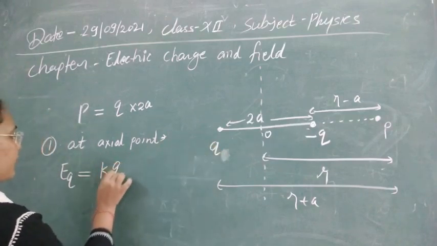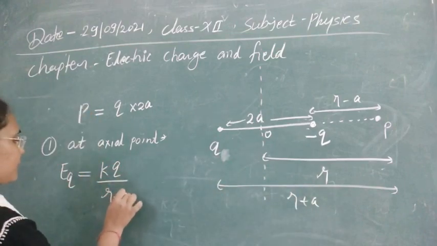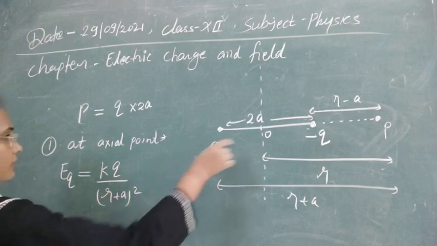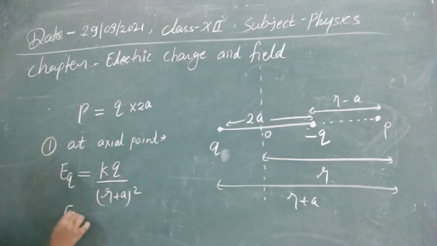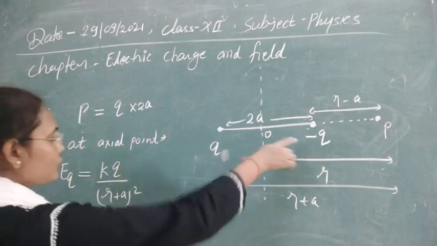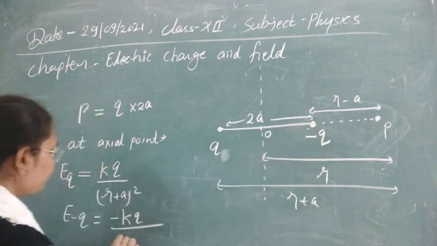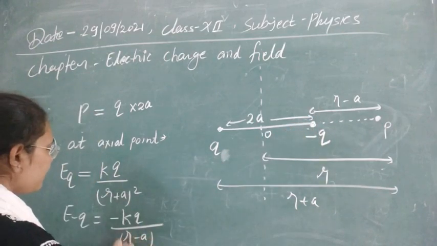So this is kq upon, with distance r plus a, r plus a whole square. Now the second one, due to minus q, E minus q will be k into minus q, so this will be minus kq upon r minus a whole square.